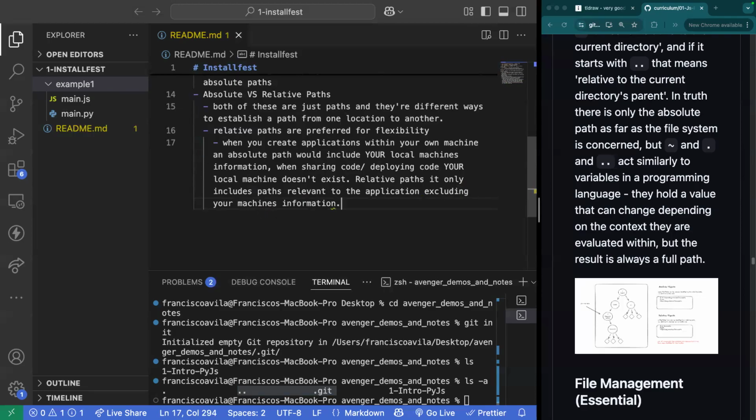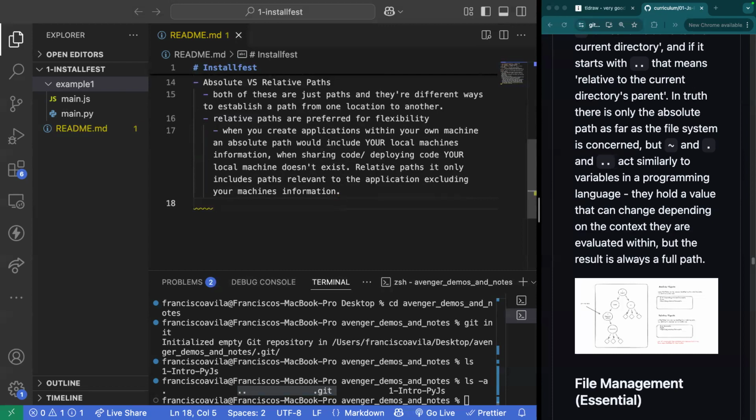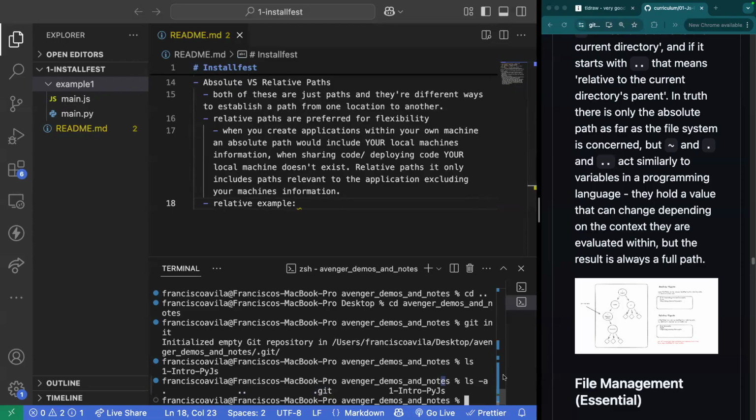All right. So now if we take a look at an example of a relative path, currently I'm inside Avenger demos and notes. Well, if I wanted to enter example 1, I can say change directory from this directory.